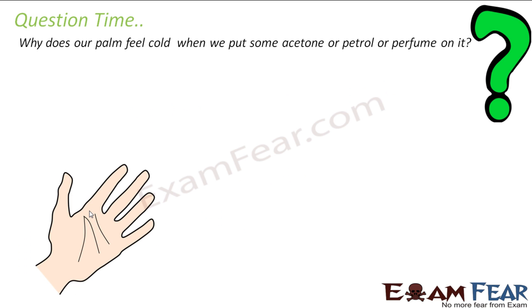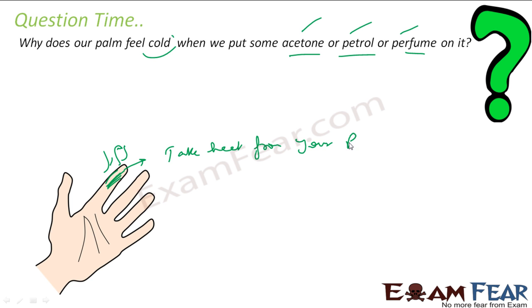Acetone or perfume, actually. This is the question where your palm feels cold when you put acetone or perfume or petrol. See, all these things, acetone, perfume or petrol, they evaporate very easily at very low temperature. Now when you put some petrol here, let's suppose, this petrol will evaporate. So to evaporate, this will take heat from where? From your palm. So if it takes heat from your palm, the palm becomes cooler. Simple.